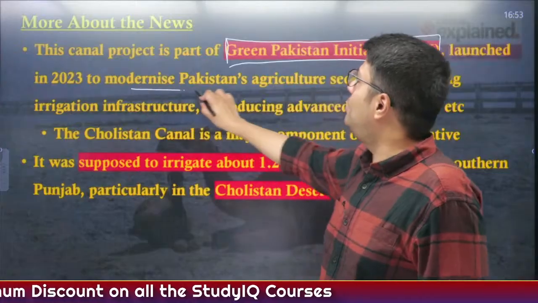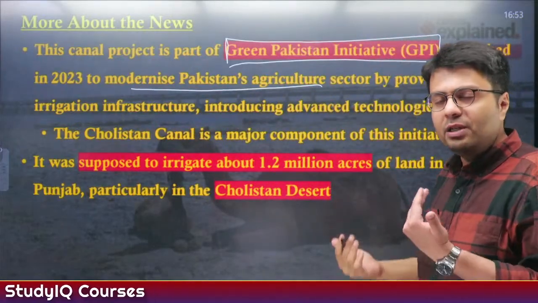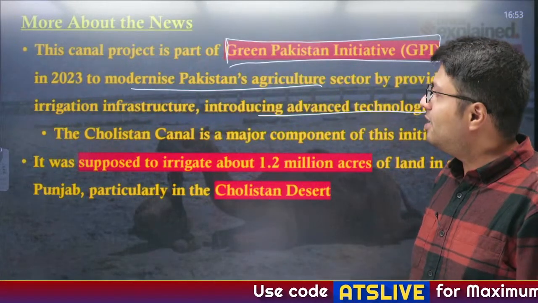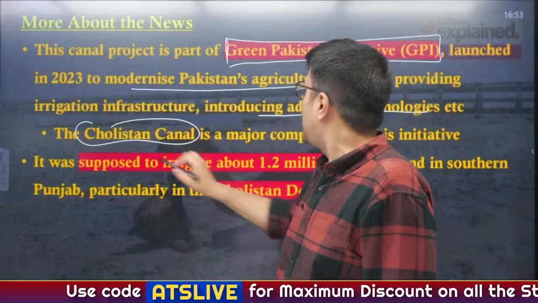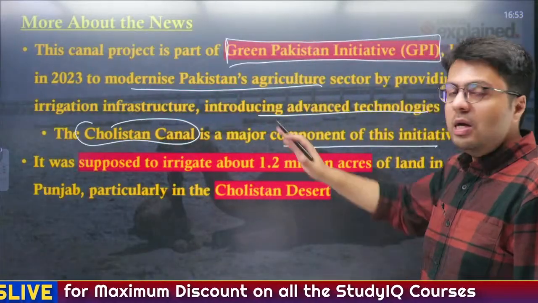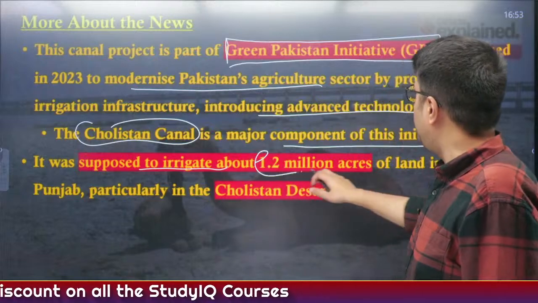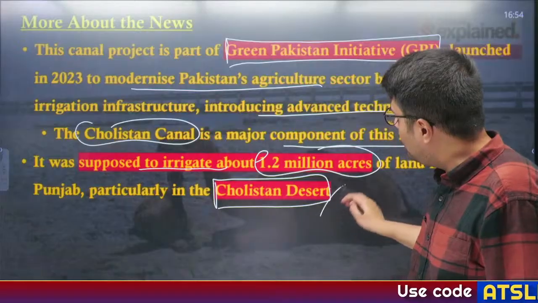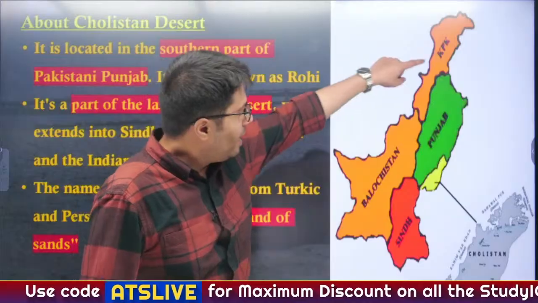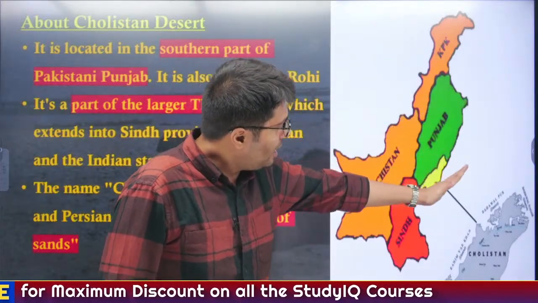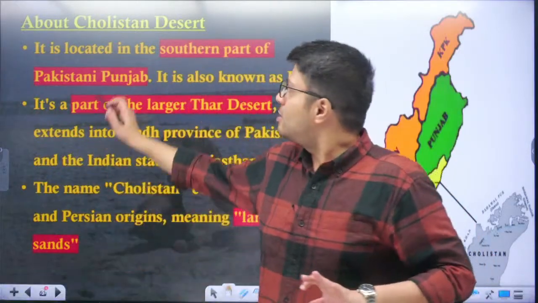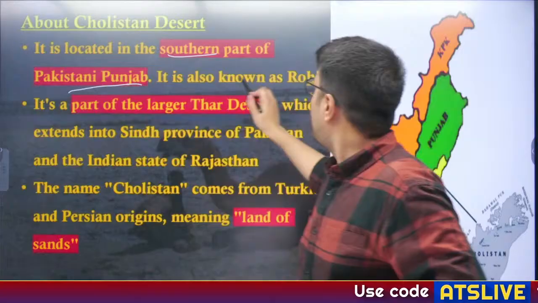So, this project was meant to modernize Pakistan agricultural sector by providing it with irrigation infrastructure, introducing advanced technology, more productive seeds, etc. And the Cholistan Canal, which has been cancelled now, was a major component of this initiative. Now, this Cholistan Canal was supposed to irrigate about 1.2 million acres of land in the southern Punjab region, particularly the Cholistan Desert. So, let us understand this Cholistan Desert and where is it located. Now, you can see this map of Pakistan, and in this Punjab province, in the southeastern part, you will see that there is a desert area known as Cholistan. Okay, so this is located in the southern part of Pakistani Punjab and is also known as Rohi.